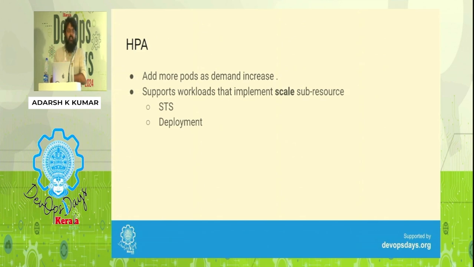There is one precondition. It only supports workloads that implement the scale sub-resource. For example, you can manually scale a deployment by executing kubectl scale deployment, the deployment name, and --replicas with the number of replicas. That scale means the deployment type, a workload type, implements a sub-resource of scale. So any workload type that supports the scale sub-resource can be autoscaled using HPA. Examples are StatefulSet and Deployment, but we can never autoscale a DaemonSet, for example. First of all, it is meaningless, and it doesn't have a scale sub-resource.